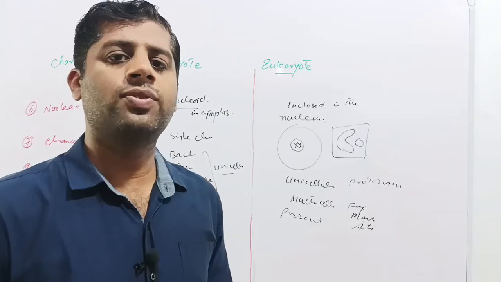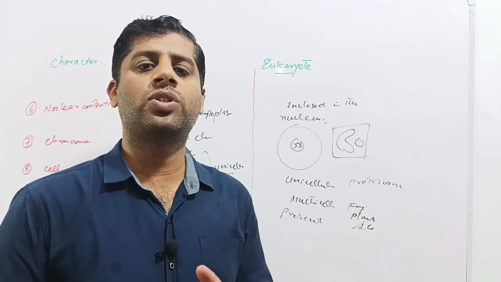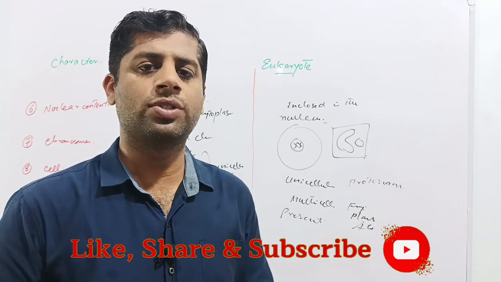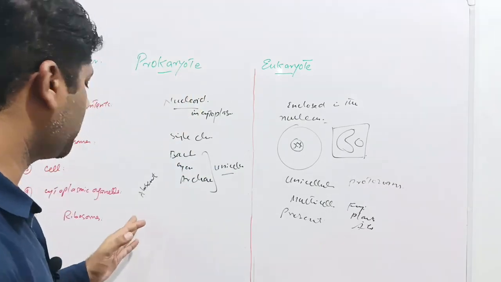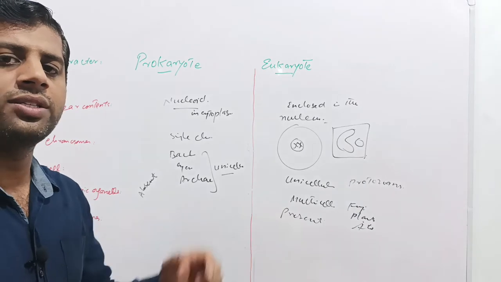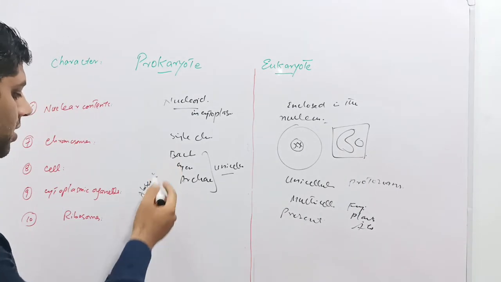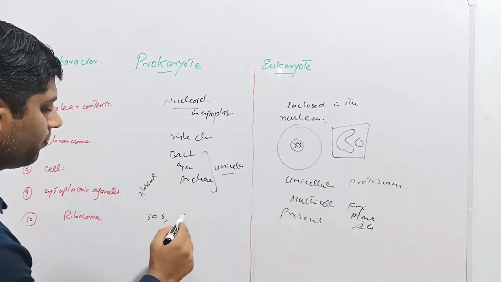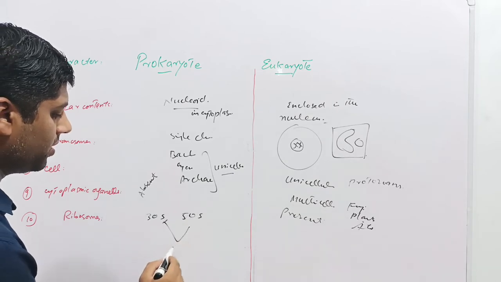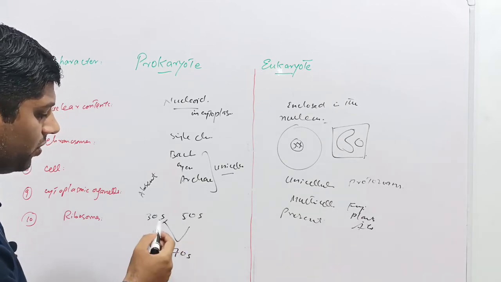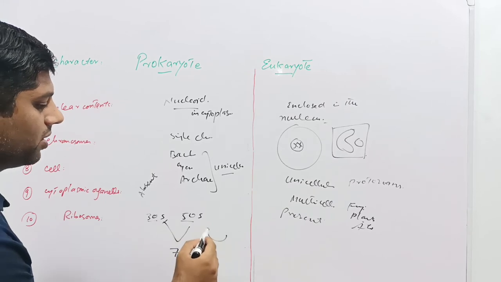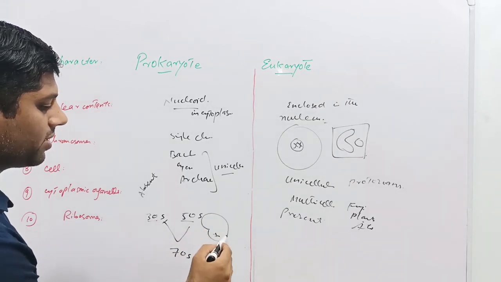The ribosomes, as we have stated, are the only cytoplasmic organelles in prokaryotes, but the ribosomes of the prokaryotic cell and eukaryotic cell differ in size. For example, in case of prokaryotic cell, the ribosomes are 30S, 50S, and their combination is the 70S. We know that this is the smaller subunit and this is the larger subunit.